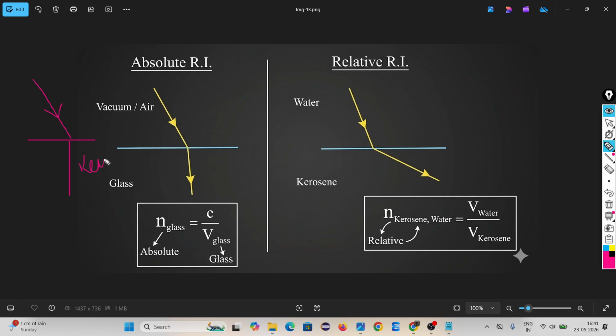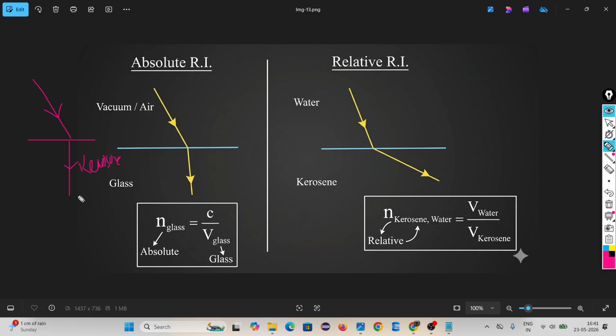Tell me, is it absolute or relative refractive index? The first medium is vacuum, the second medium is kerosene.